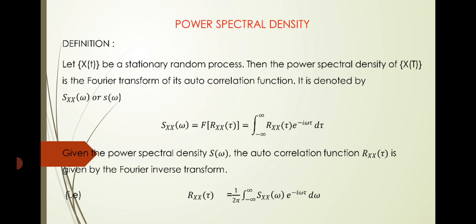Given the power spectral density S of omega, the autocorrelation function Rx of tau is given by the Fourier inverse transform. That is, Rx of tau equal to 1 by 2 pi integral minus infinity to infinity Sx of omega into e power minus i omega tau into d omega.